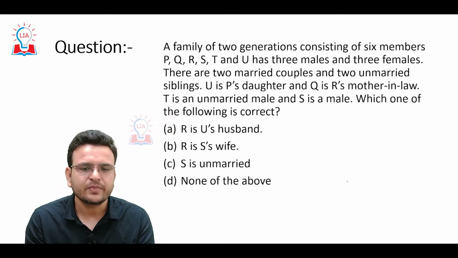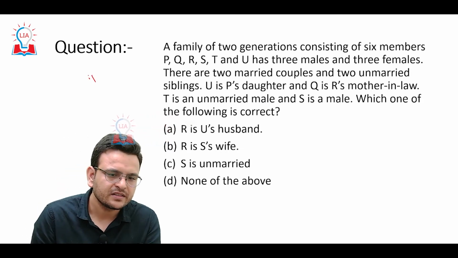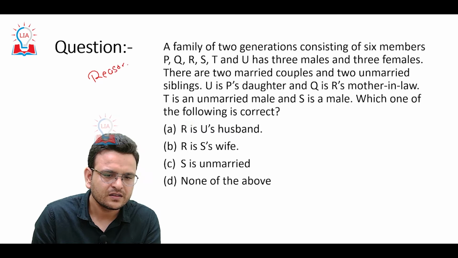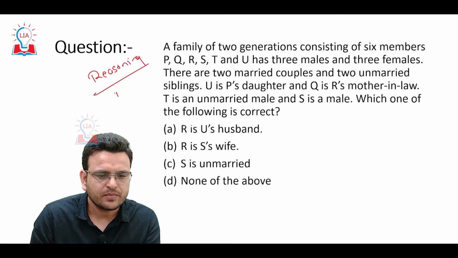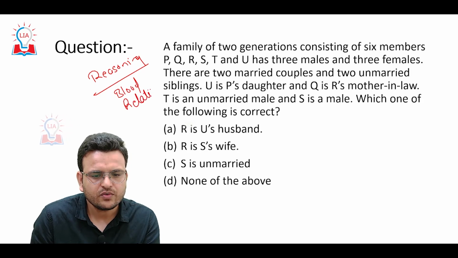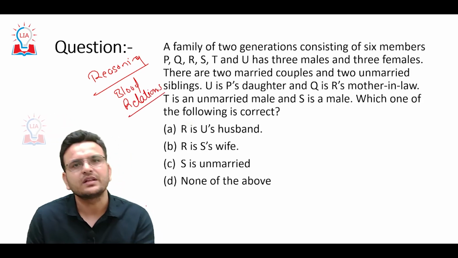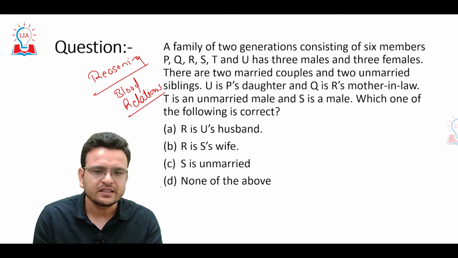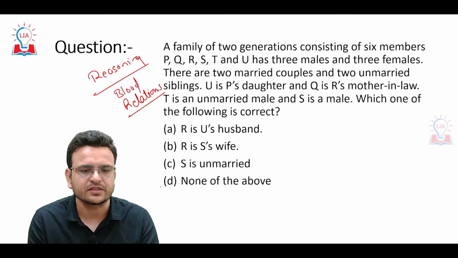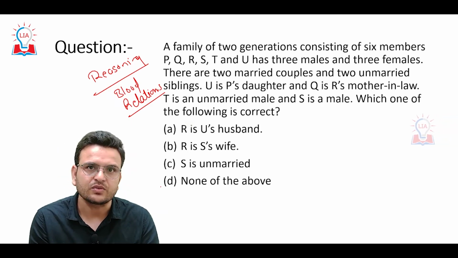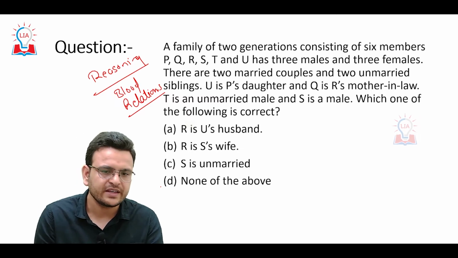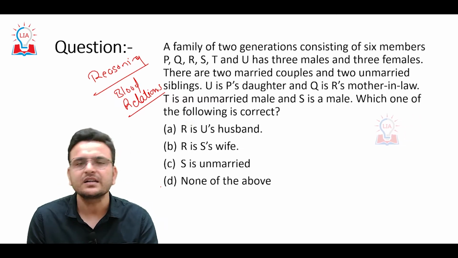This question is based on the topic of reasoning, that is blood relation. If you know the basics of blood relation, this is not a very difficult question. In this question you have to read very carefully, and we have to assign certain symbols.